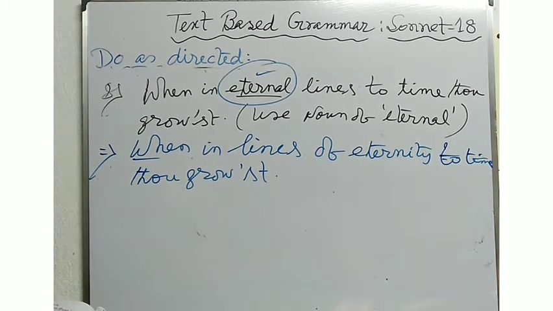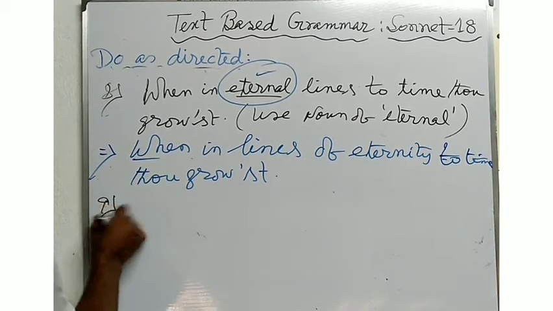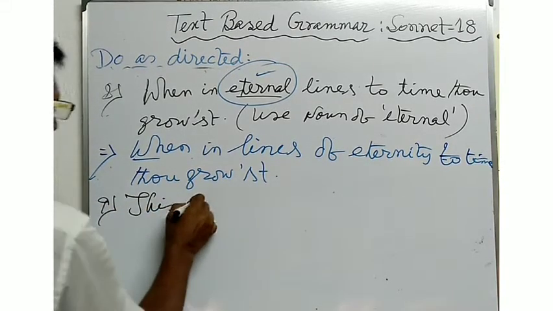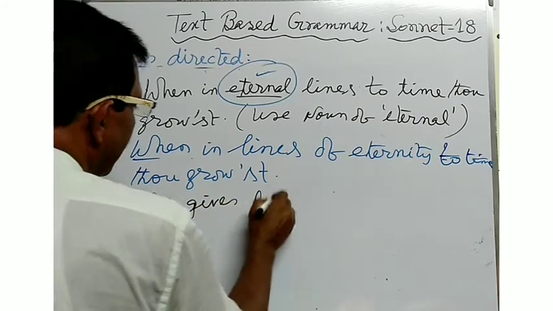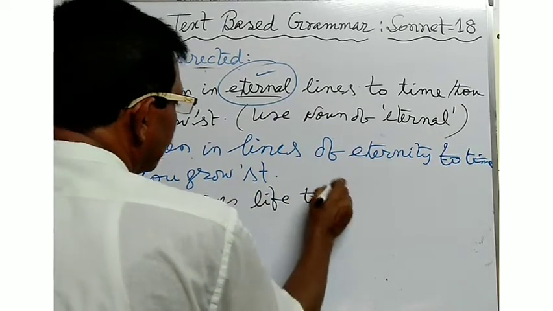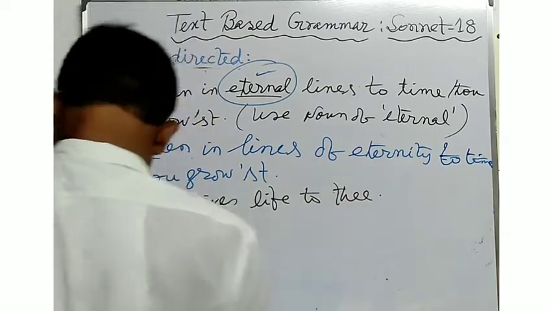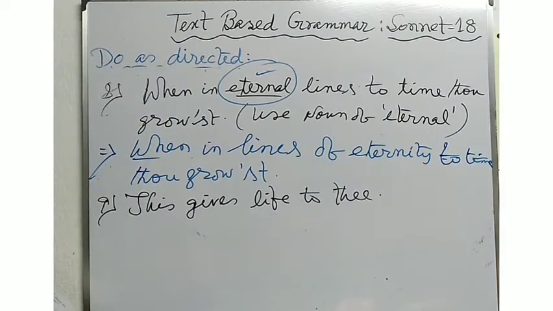Now, write down another sentence. This gives life to thee.